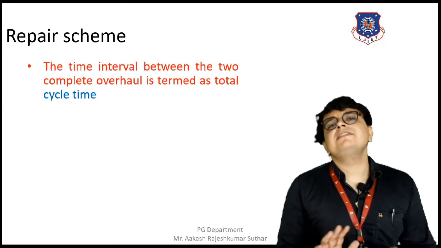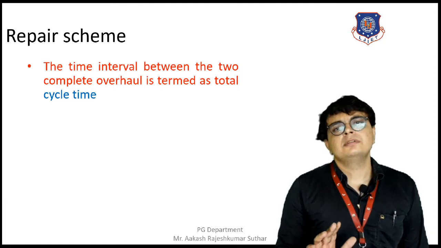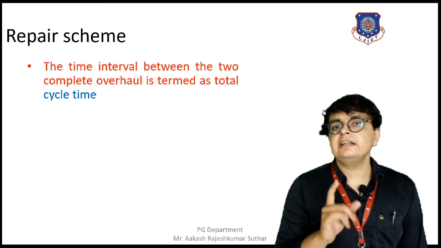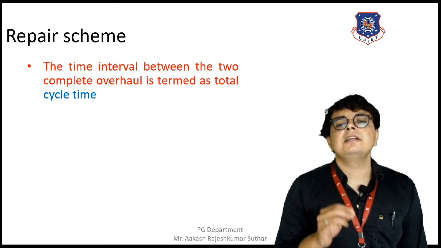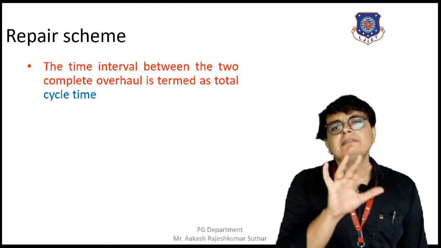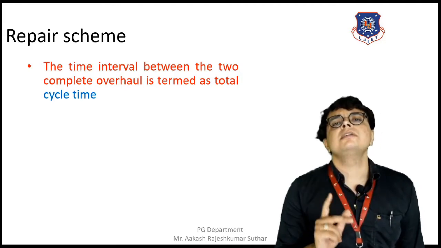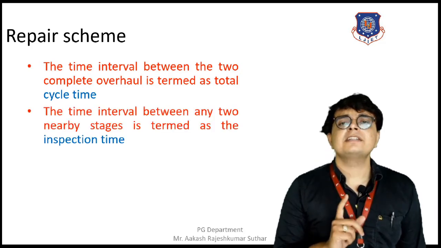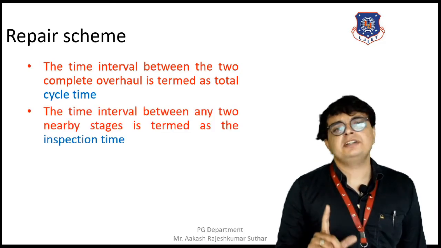There are some definitions that are required to be known. The first definition is the cycle time. Cycle time is nothing but the time interval between two complete overhauls. Next is the inspection time.